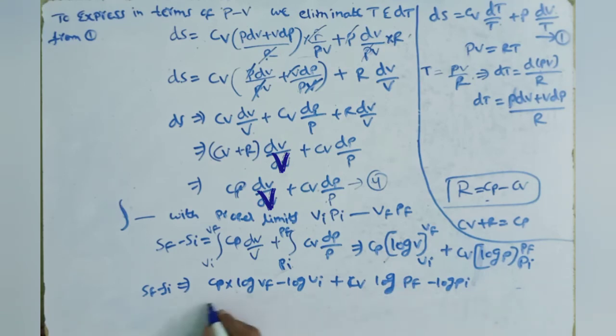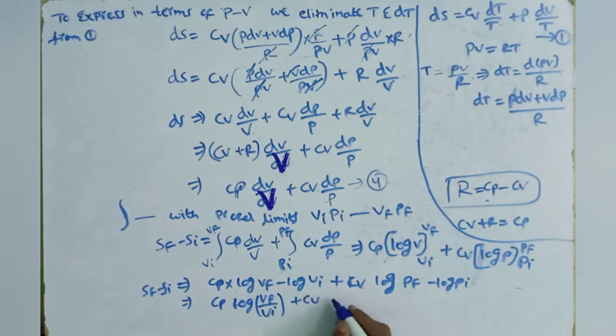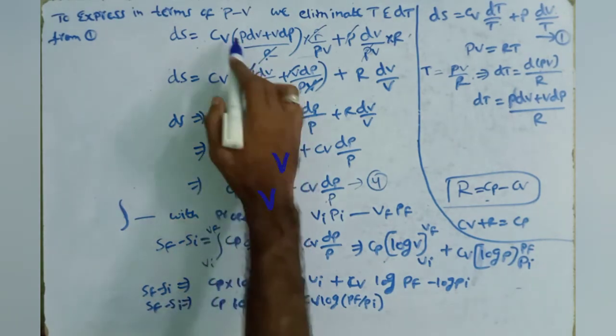So we got this. Cp into log Vf minus log Vi can be written as log of Vf by Vi, since log m minus log n can be written as log m by n, plus Cv into log of Pf by Pi. This is the equation for the change of entropy of a perfect gas in terms of pressure and volume.